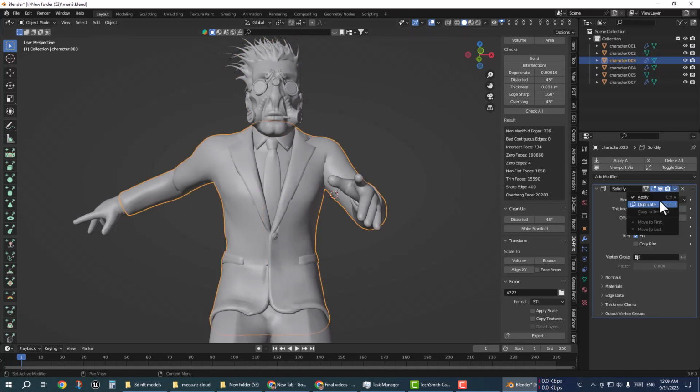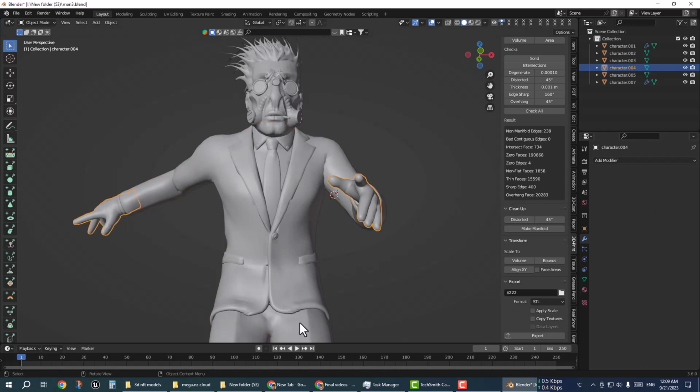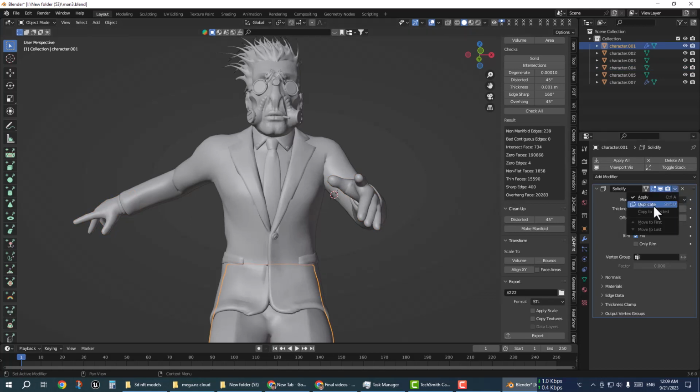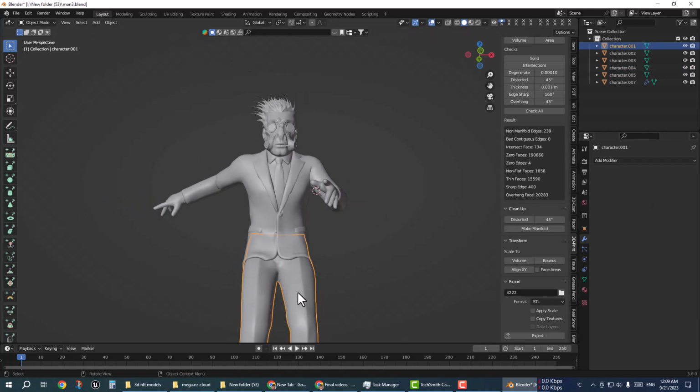First you need to apply your modifier. Go to every object and select modifier apply. Select all, modifier apply.